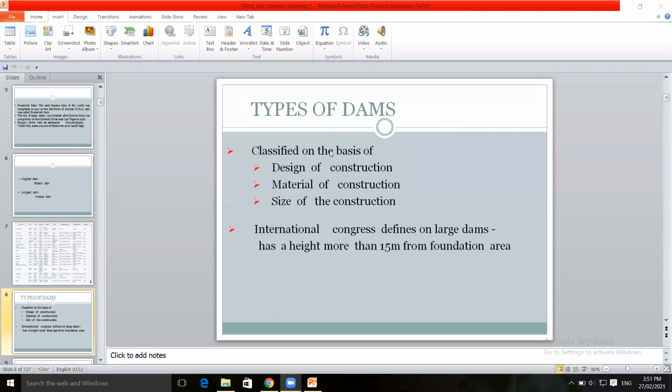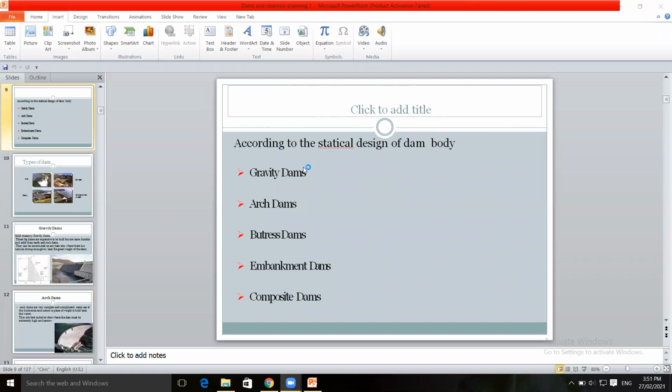Then we have seen the types of dams. Types of dams are classification of the dams, which is done on the basis of design of construction, material used for construction, and size of construction. We have seen the classification according to the statical design of dam body.